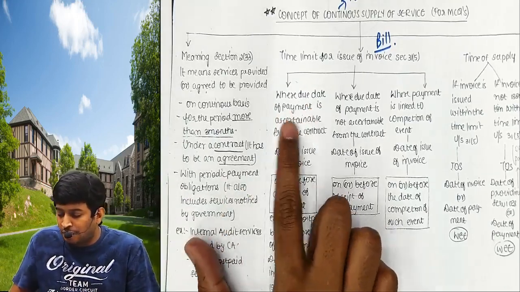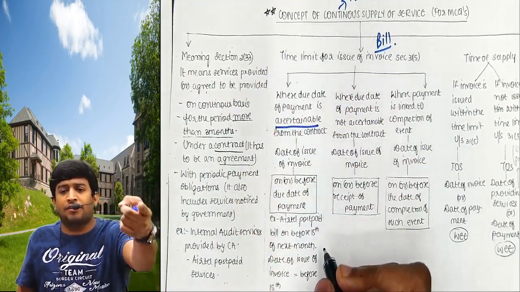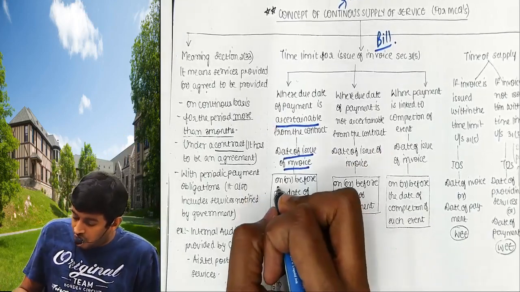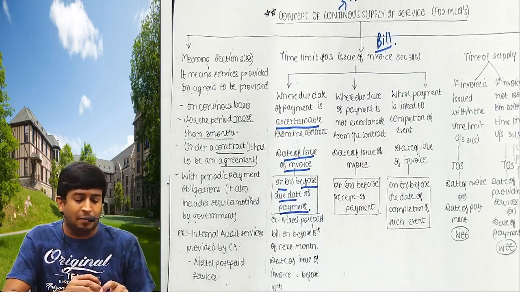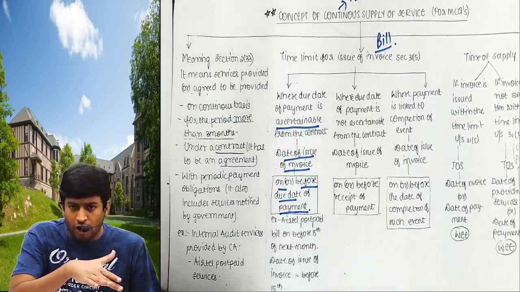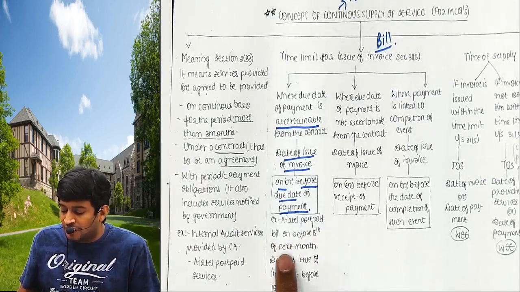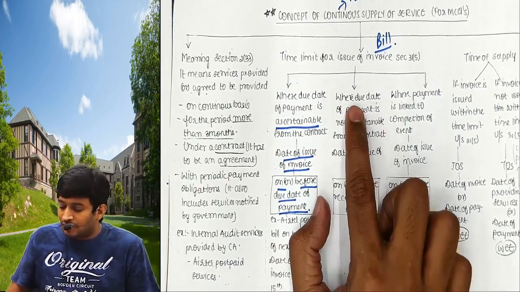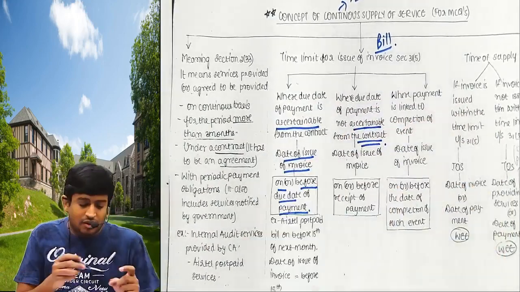Where the due date of payment is known, I know I have to make the payment by 15th of the following month. Date of issue of invoice will be on or before the due date of payment. If I have to make the payment by 15th December, he has to give me the bill before 15th December. Airtel postpaid connection on or before 15th of next month, the date of invoice will be before 15th. Where the due date of payment is from the customer,